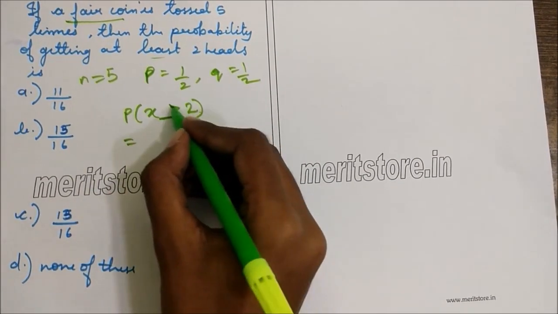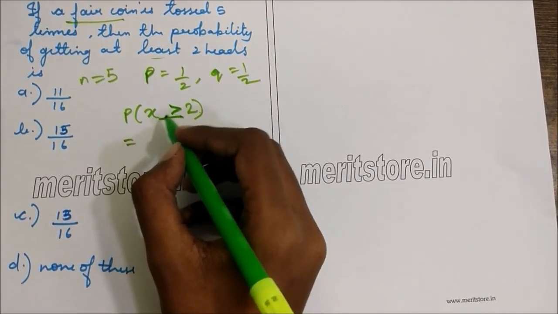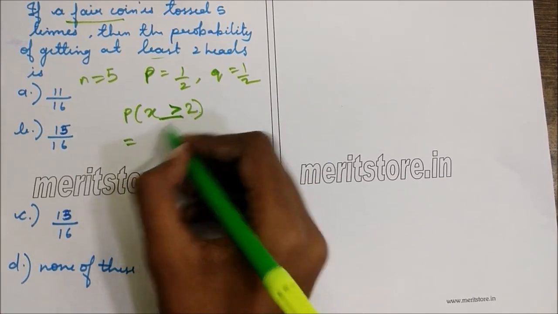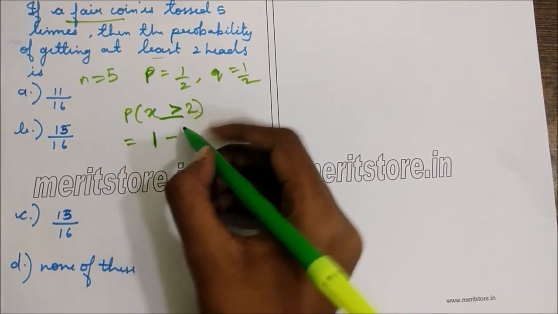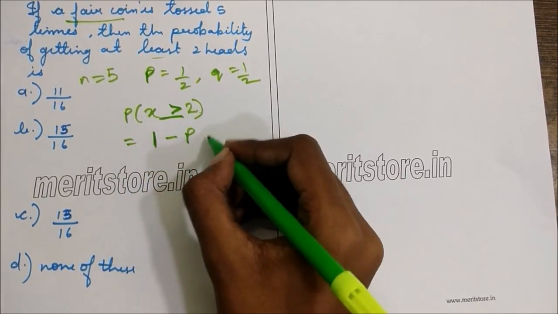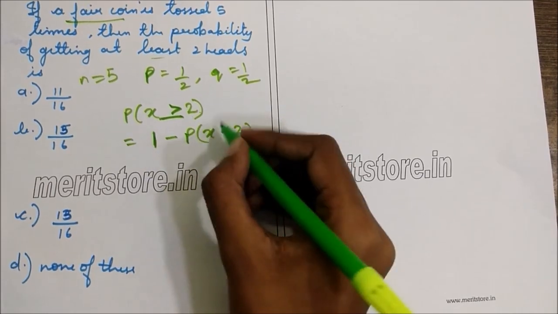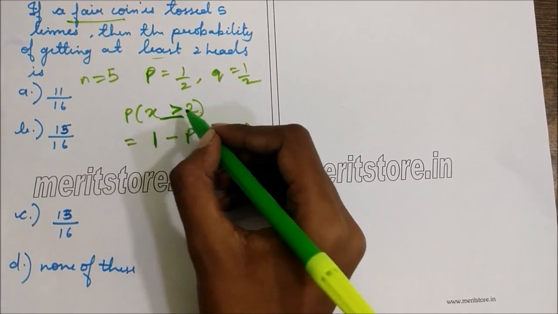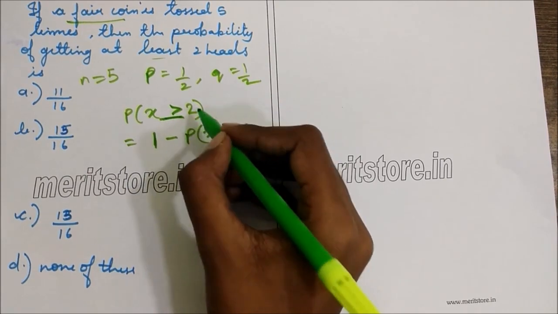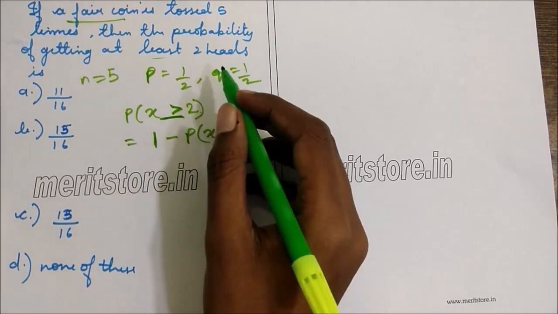Now probability P of x greater than or equal to 2 is the same as total probability minus P of x less than 2. Here we are saying we should get at least 2 heads, that is 2 or more heads.